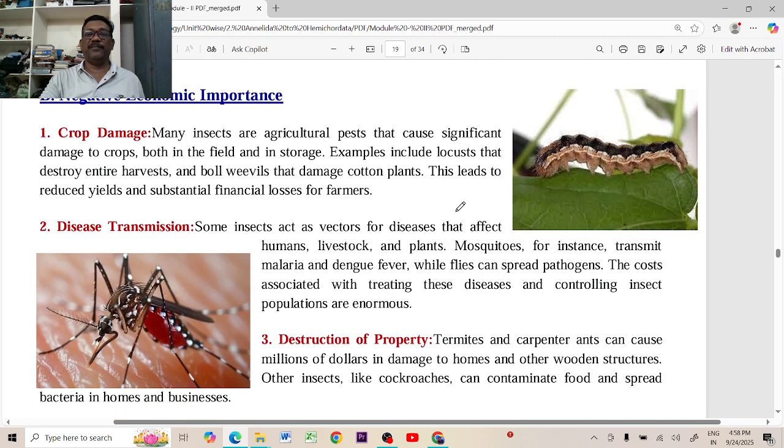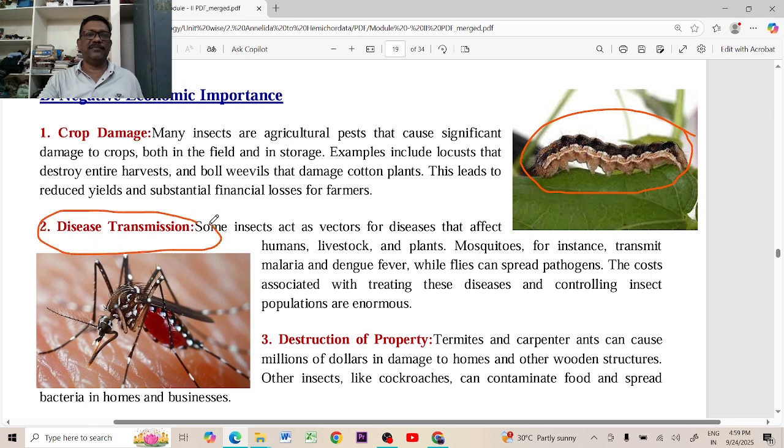Negative economic importance. Most of the caterpillars can damage the crops. This is a negative impact. Most of the farmers are suffering due to the attack of these caterpillars, damaging the crop and decreasing the productivity. And disease transmission.